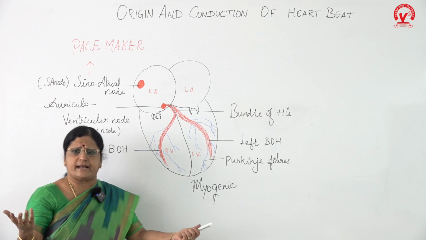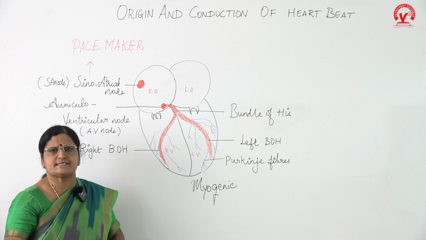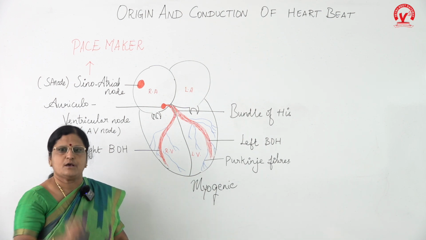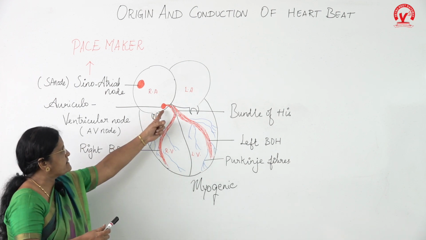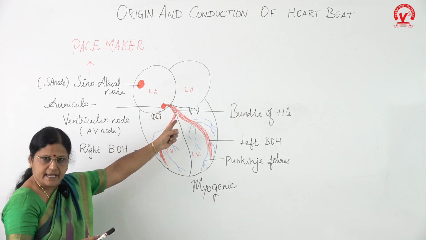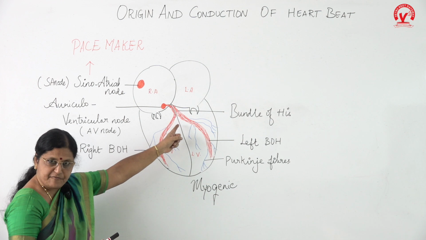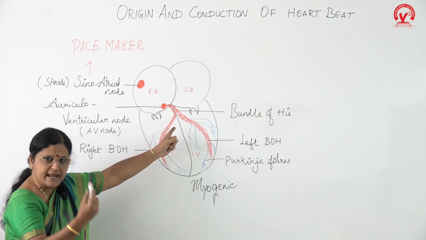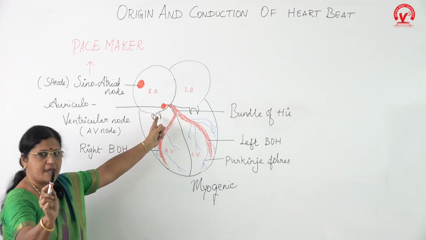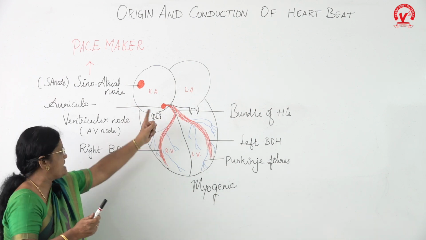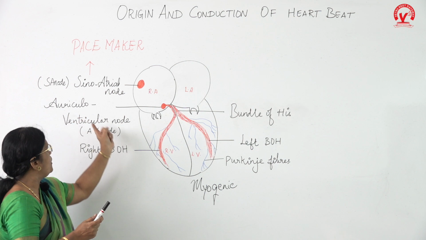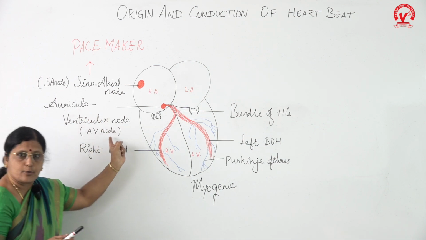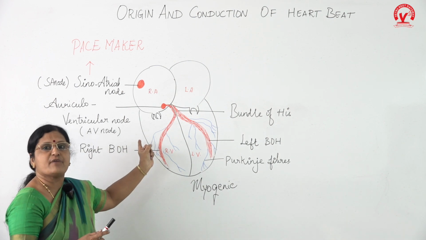Something gets stimulated, something must respond to that stimulus. Always we know there is a response to the stimulus. So there is another type of tissue located a little to the left and a little below, on the left side of the same chamber on the surface, called the auriculoventricular node, or AV node.